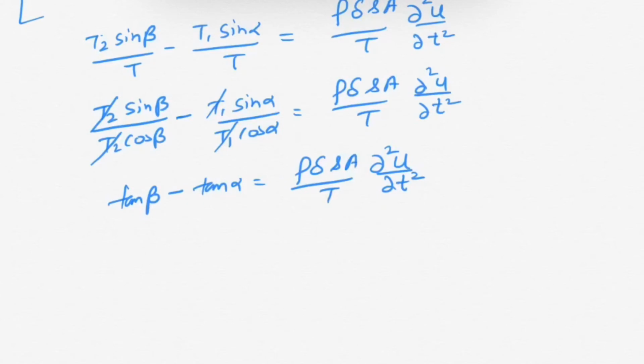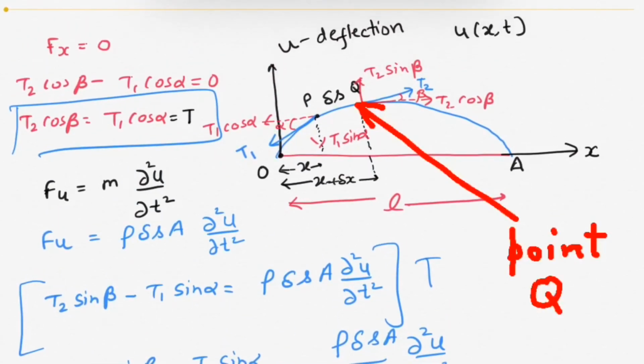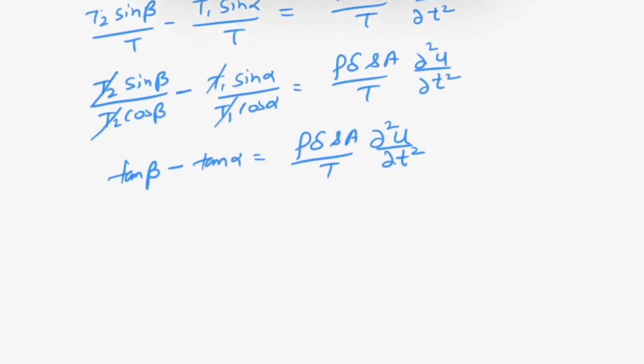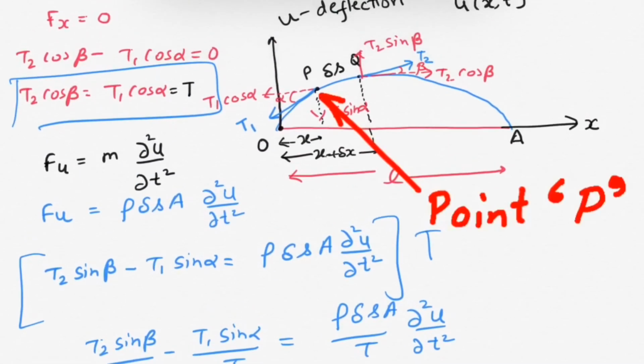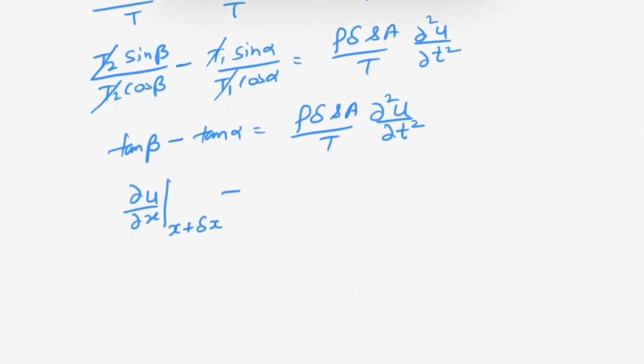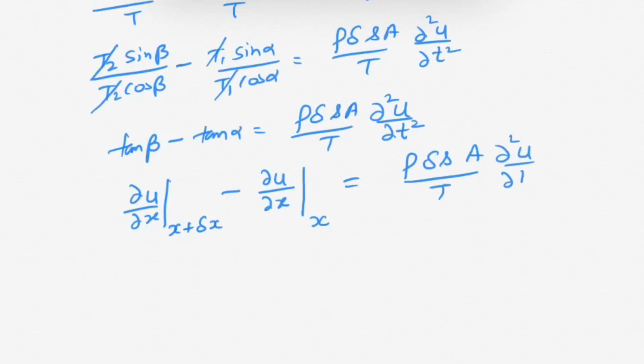Now tan beta is the slope at point Q. I can write this slope as del u over del x at point Q, and Q is x plus del x, minus tan alpha. Tan alpha is the slope at point P, so I can write this as del u over del x at point P, and point P is x. And this equals rho del S A over T del square u over del t square.